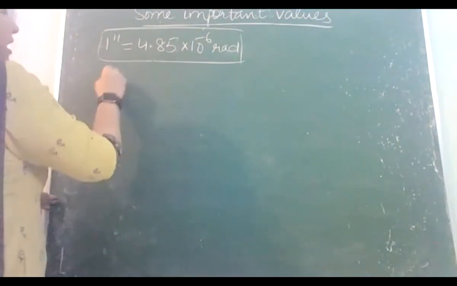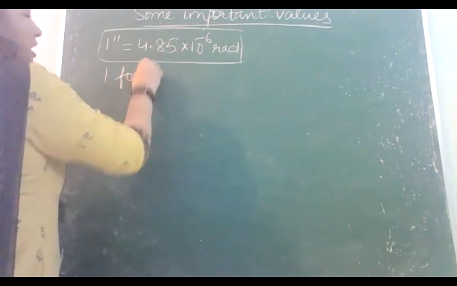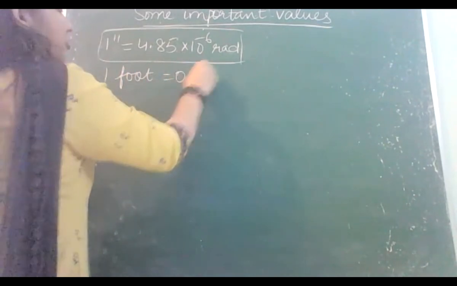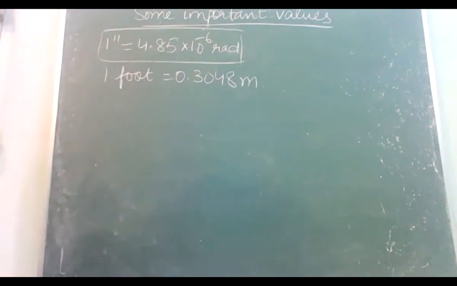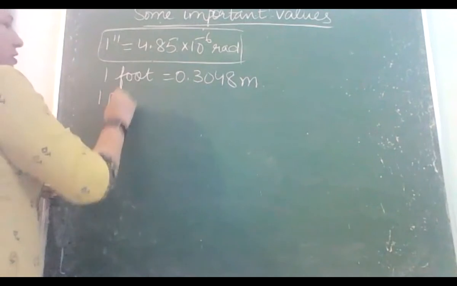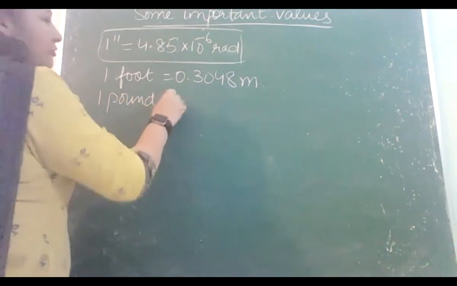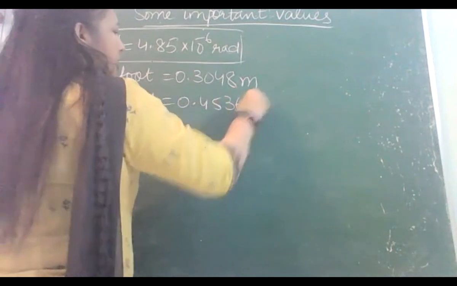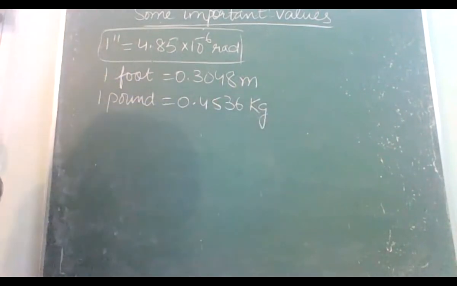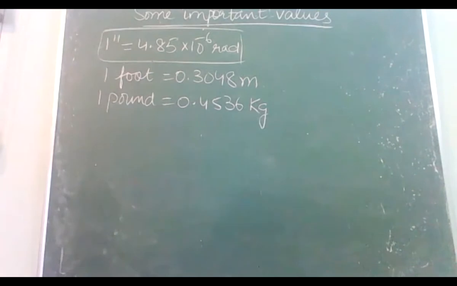Next, note down 1 foot. 1 foot is 0.3048 meter. Frequently I think you have to use this value also. 1 pound, approximately half kg, 0.4536 kilogram. 1 pound is approximately half kg, 0.45. So this is the exact value of pound.